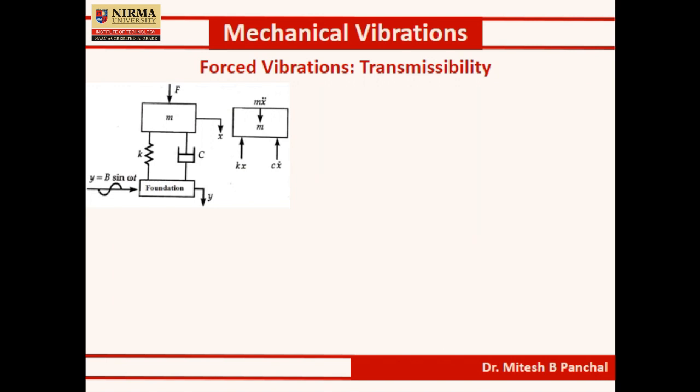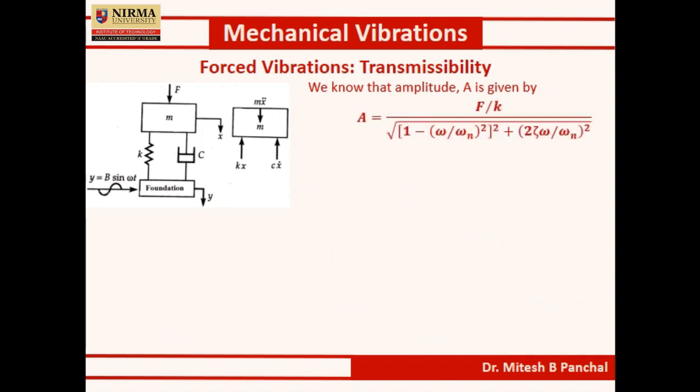Now we know the equation for amplitude A, as this is known, right? So from here you can find out F. So F is nothing but A K under root of (1 minus (omega by omega n) square) whole square plus (2 zeta omega by omega n) square.